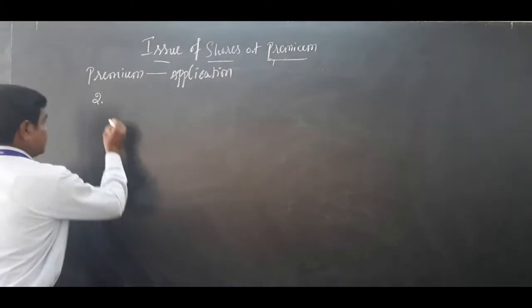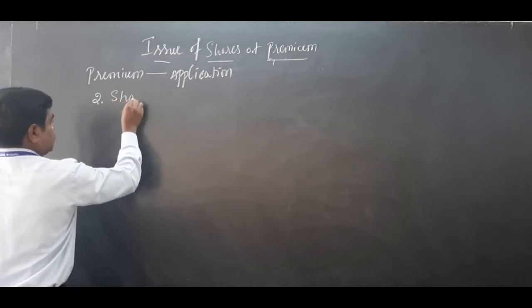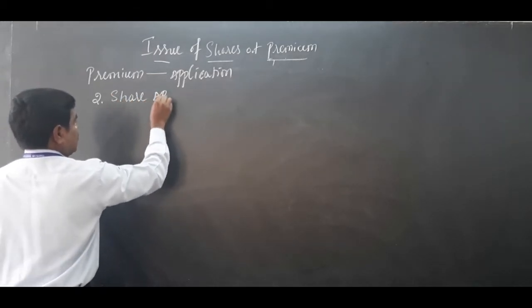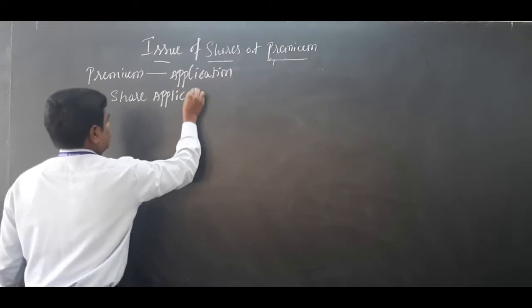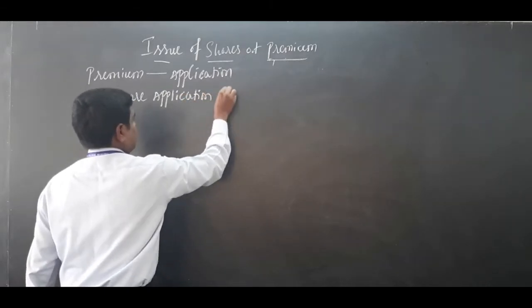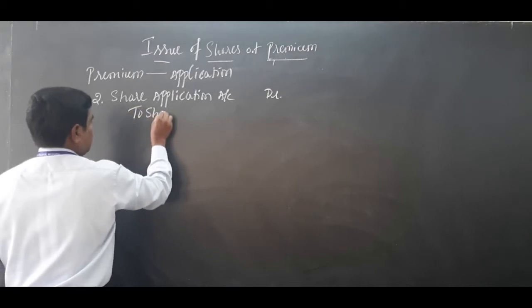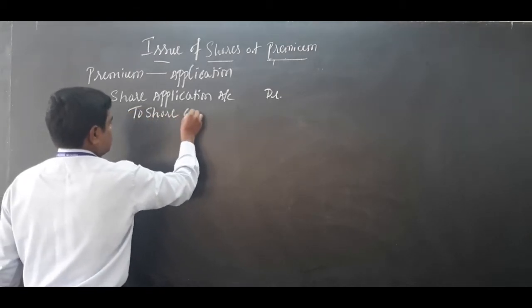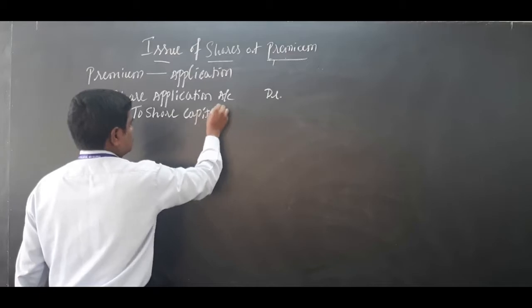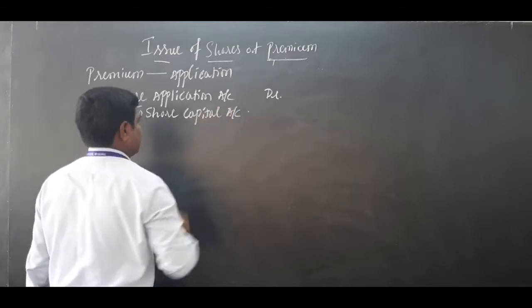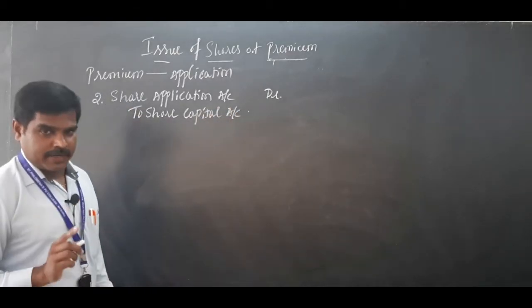Correct? So second journal entry: share application account debit to share capital account. Share application account debited to share capital account. So this is the second journal entry when application money is transferred to share capital.